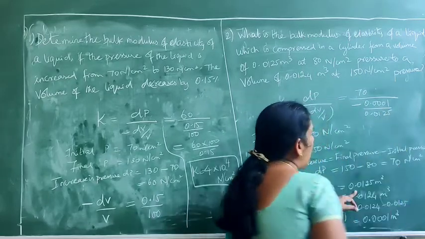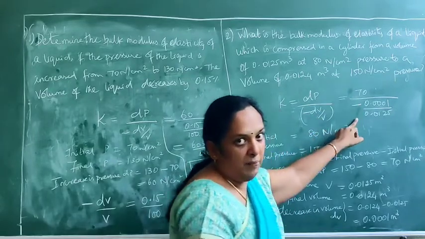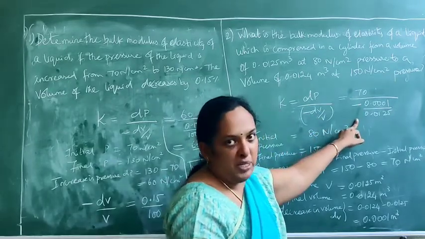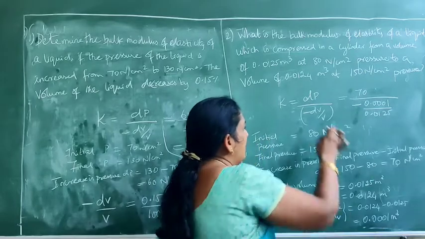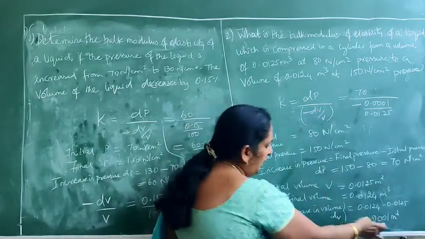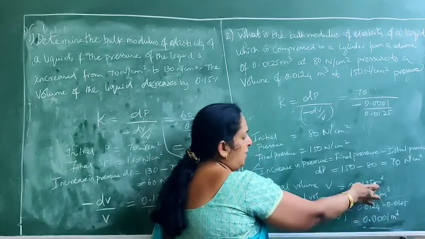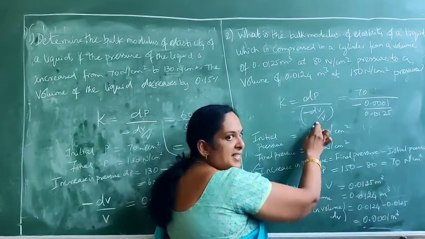You may have a doubt why here we have given in centimeter and here in meter. As per the rule, we have to change it. But what I say is, here both have the same unit, meter and meter. Am I right? Here the decrease in volume is in meter and the initial volume is also in meter. So both will get cancelled.